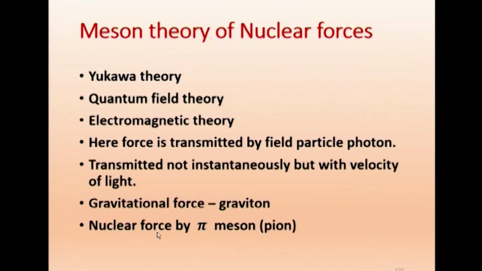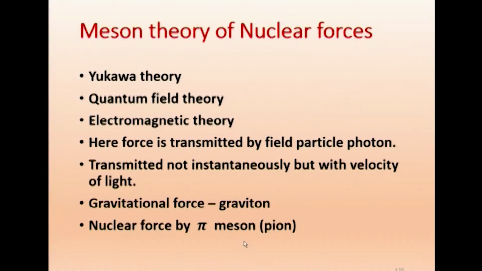Now, for nuclear force, there is some particle involved. This particle is called the pi meson, or pion. This was proposed by Yukawa, and we will come to that. After this proposal, the particle was later discovered in cosmic radiation, and naturally Yukawa got the Nobel Prize for that. This is the background, and we will just go further.